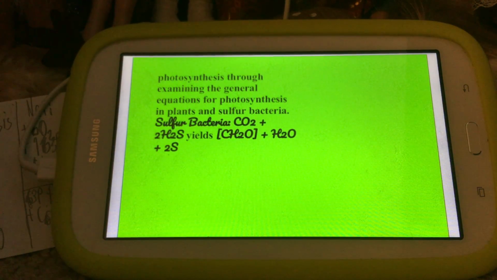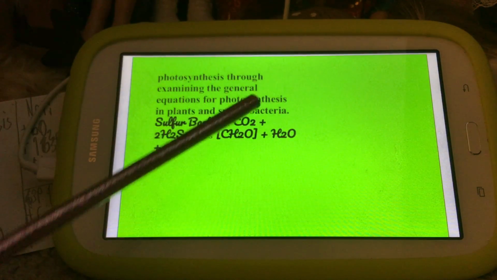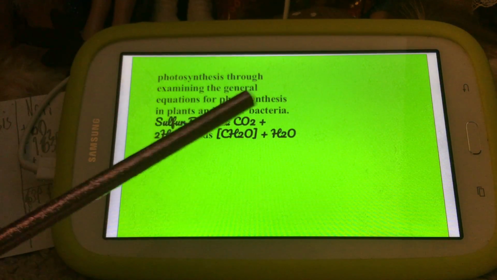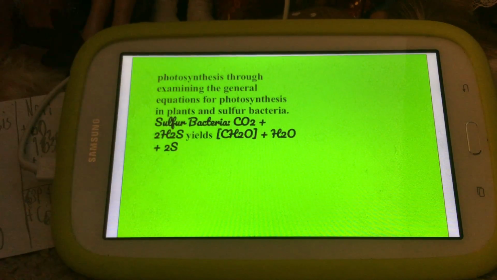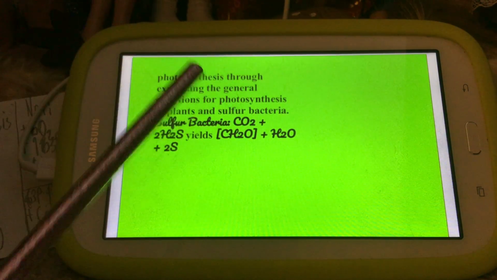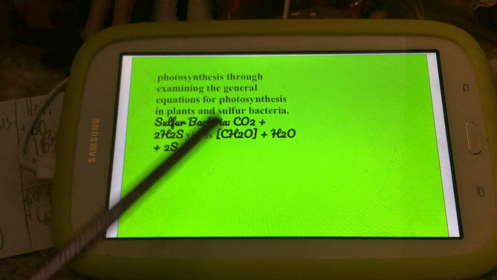Van Niel determined the general equation for photosynthesis by examining the equations for photosynthesis in plants and sulfur bacteria. In sulfur bacteria, we have the equation CO2 + 2H2S yields CH2O, which is the general formula for a carbohydrate, plus H2O plus 2S.